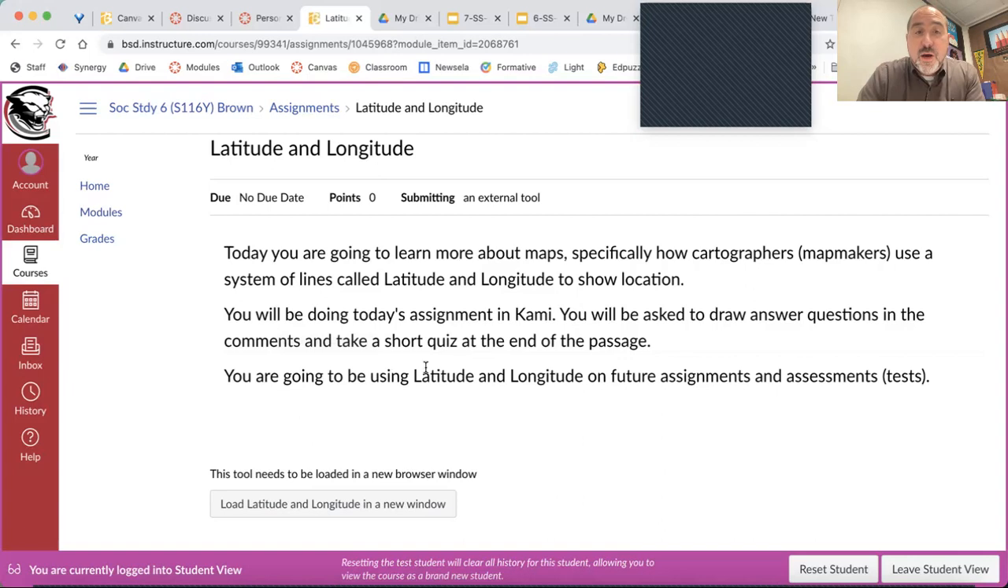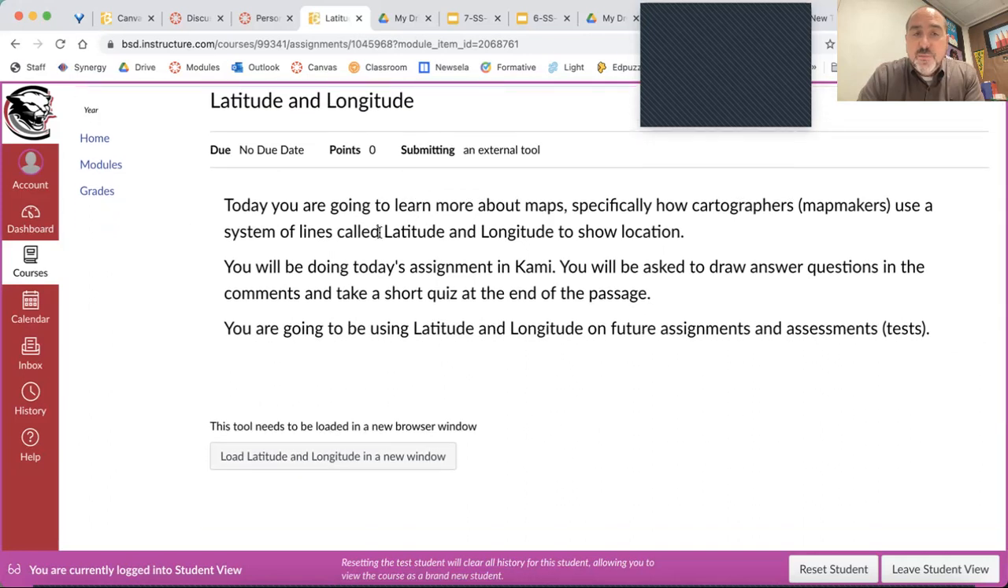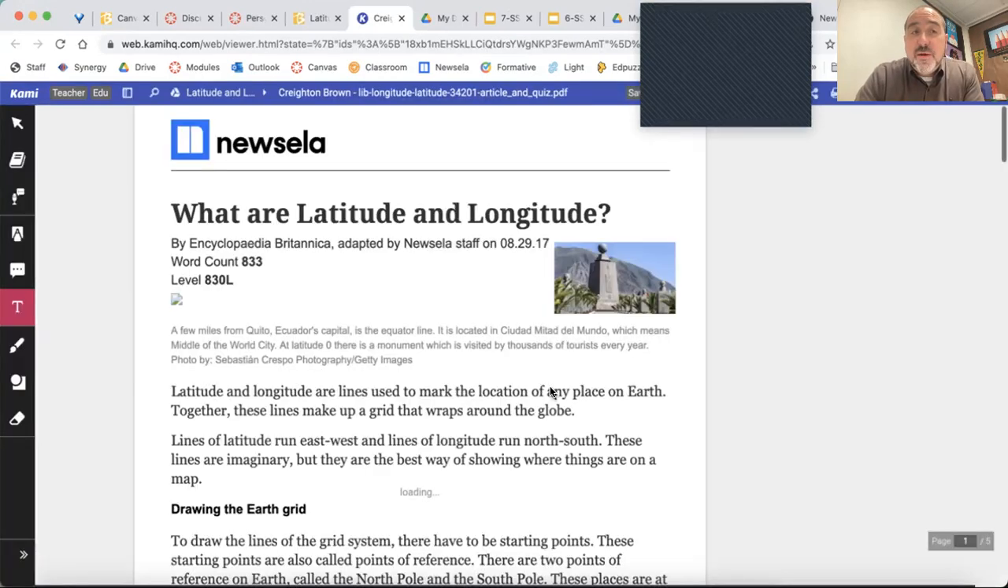Now, when you come over here, there are going to be some instructions, all written out, on what I'm expecting you to do. What I also want you to do is come down here, and there's a little button, and you're going to click that button. It says load latitude and longitude in a new window. So go ahead and click that button, and what it's going to do is pop up this right here. And this is Cami.